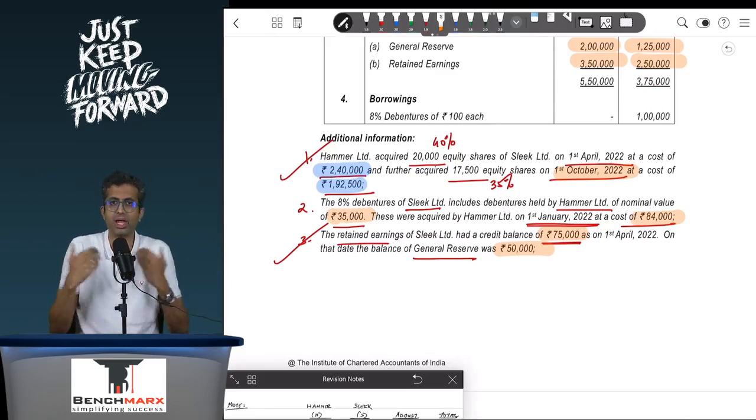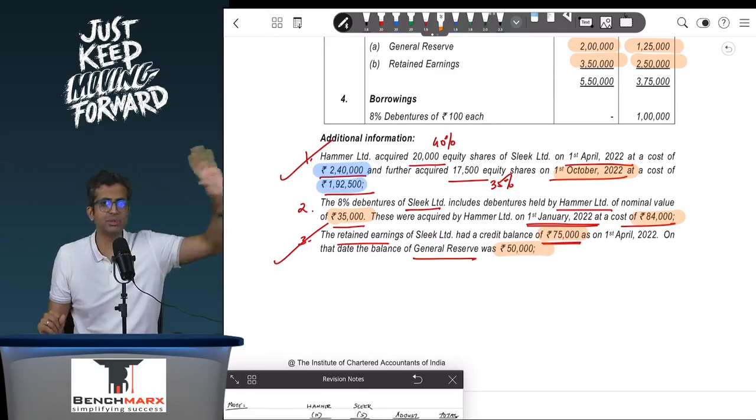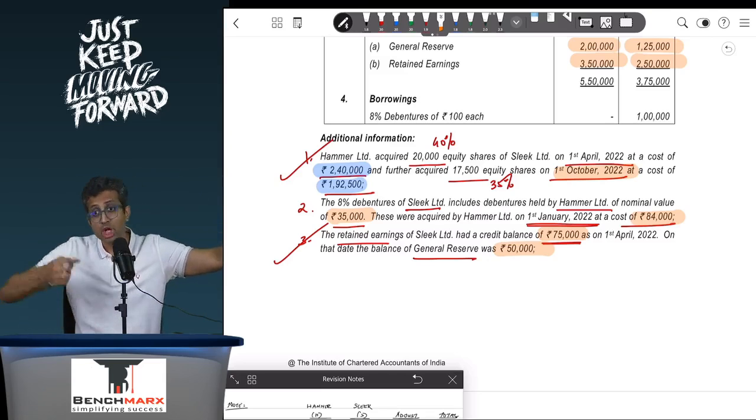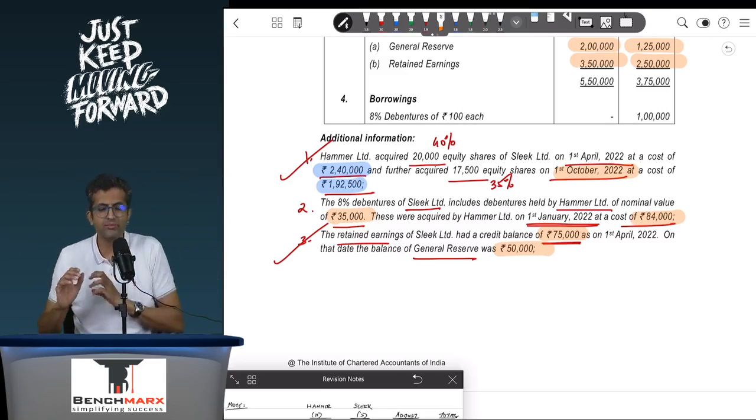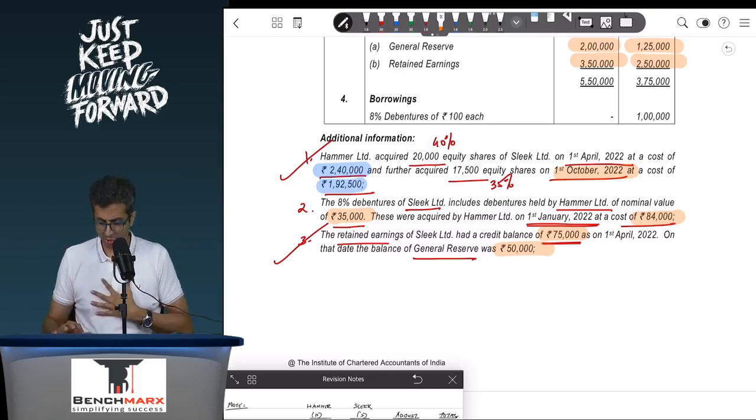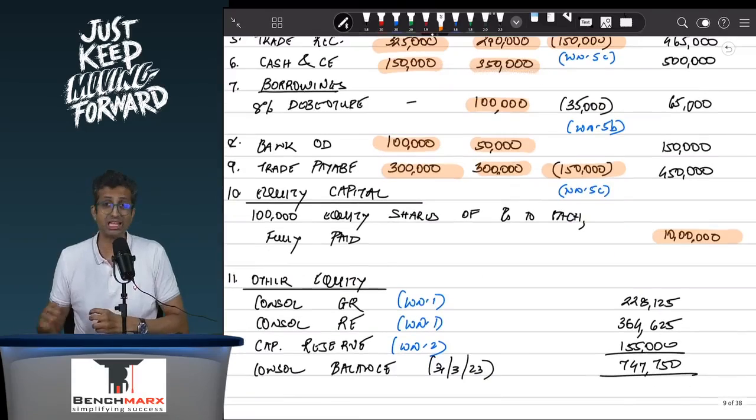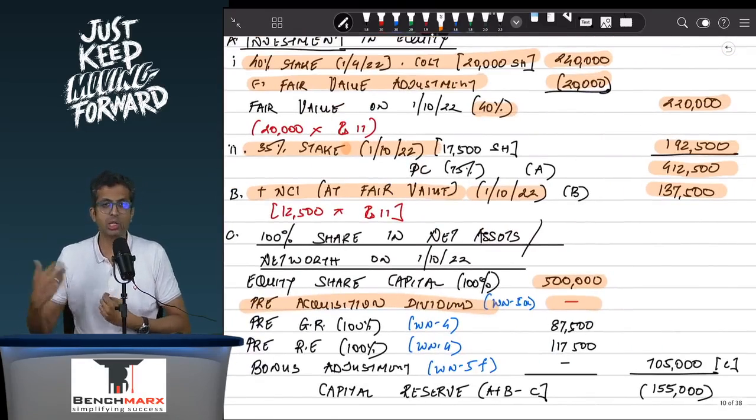In my consolidated balance sheet, this needs to be eliminated, and hence 8% debentures in the books of Sleek will be eliminated up to 35,000. Investment in debentures will be eliminated in the books of Hammer for 84,000, and there is a 49,000 loss. Now that is not for acquiring control, and hence this will be adjusted against the profit and loss.